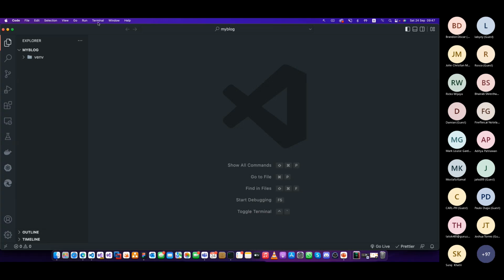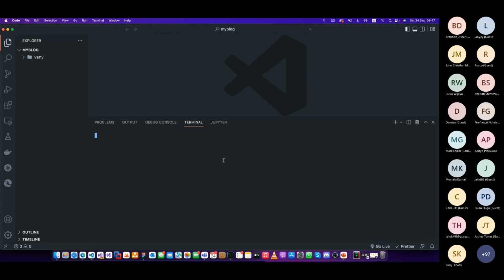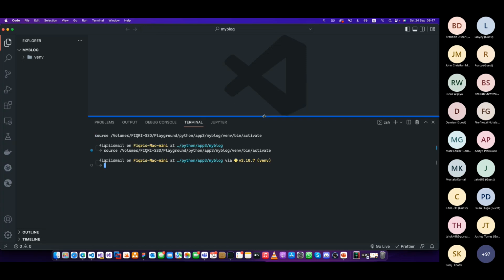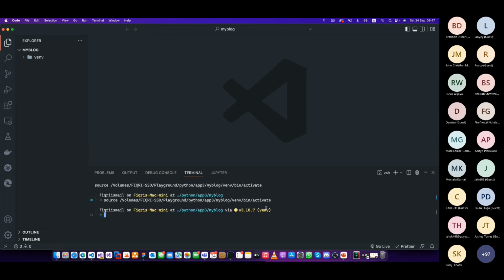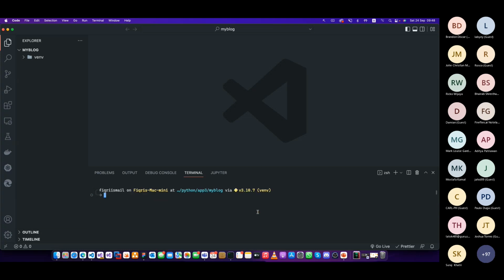Next thing you will see is Terminal, New Terminal. So this is the terminal I'm going to use. Right, we are inside the virtual environment. If you have installed this sort of prompt, you will see it here as well. Right now I'm using this Python. Right, let's clear everything. Right, now the first step.